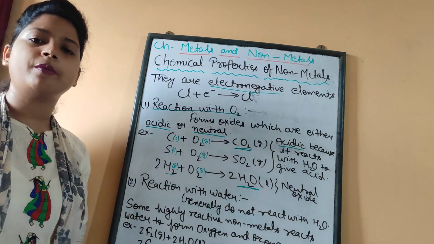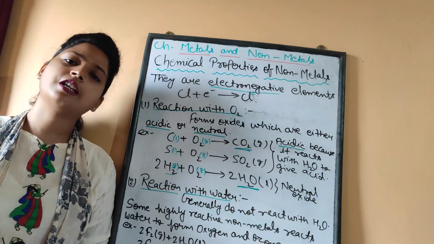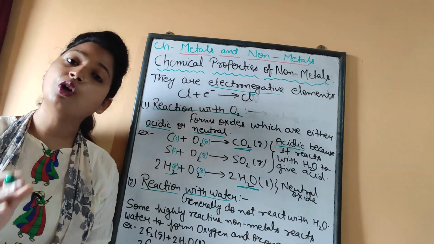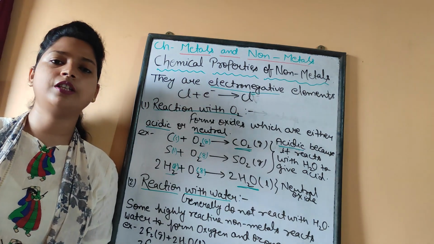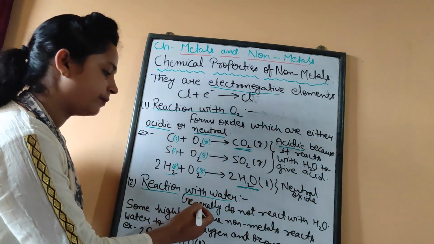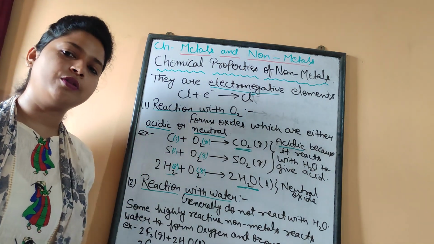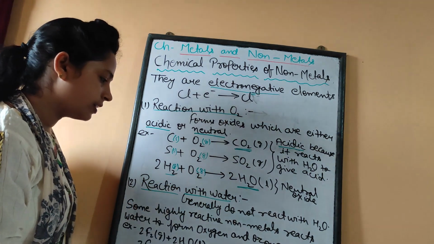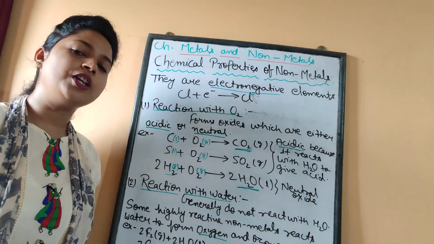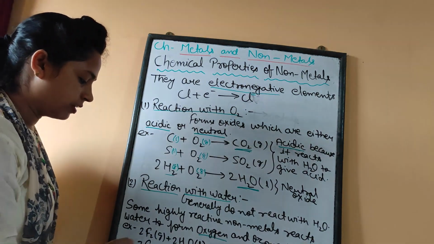Now, the second chemical property is reaction with water. How do non-metals react with water? So, generally, non-metals do not react with water, not even in the steam condition, not even with the gaseous state of water. So, here we have written, generally they do not react with water. Some highly reactive non-metals like fluorine react with water to give oxygen and ozone. Students, already you know the formula of ozone is what? O3. Now let's have a look at the reaction.